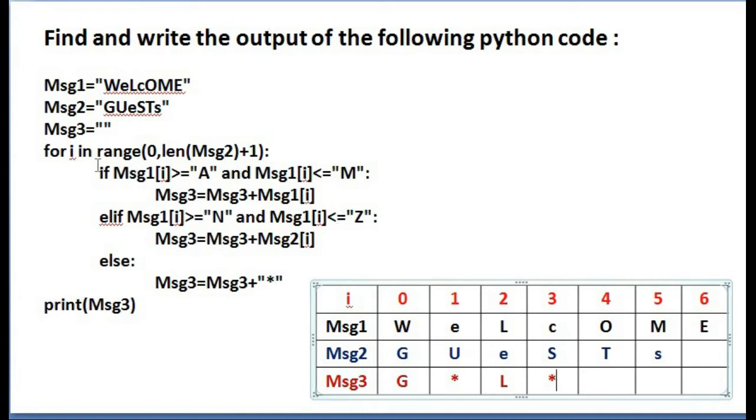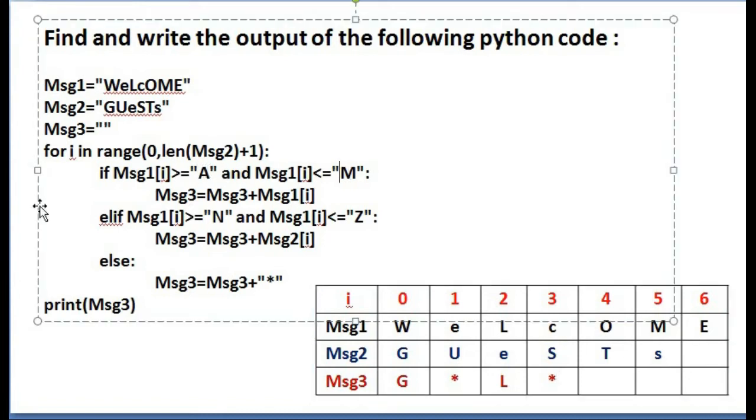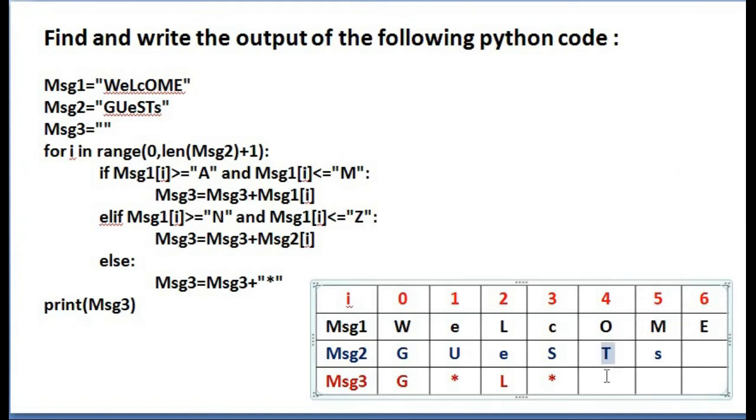Then next iteration. MSG1 of I, that is capital letter O. Is it in between A and M? No. Then come to the elif part. Is it in between uppercase N and Z? Yes. M, N, O. O is in between N and Z. So what we have to do? MSG3 equal to MSG3 plus MSG2 of I. What is there in MSG2 of I? It is T. So T is concatenated with this MSG3. So here you will get capital letter T.